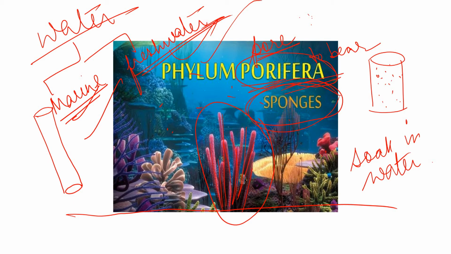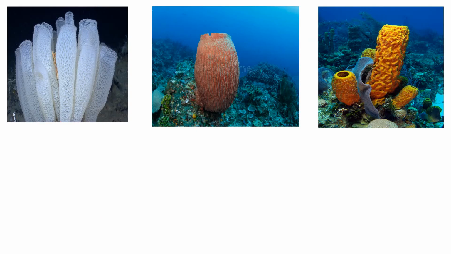If I take this example, you see, they do not have any mouth. This is not a mouth, this is just an opening. There are several pores, you can see the pores here. So all the food and water, whatever is required, they take in through these pores. Understood? They have a large central body cavity from where the water is released. Can you see this large central body cavity?